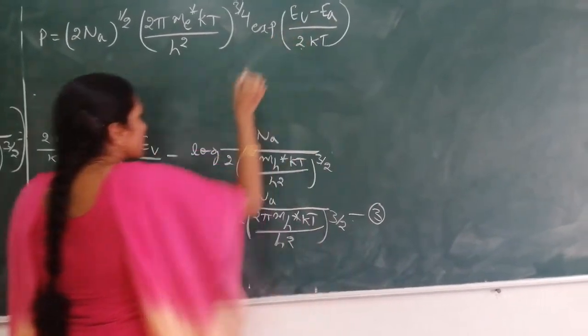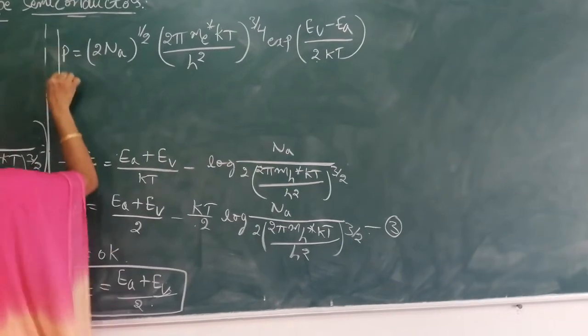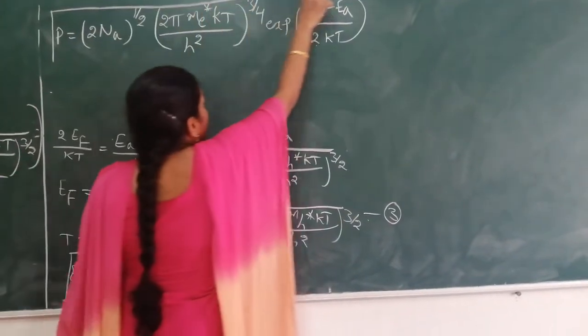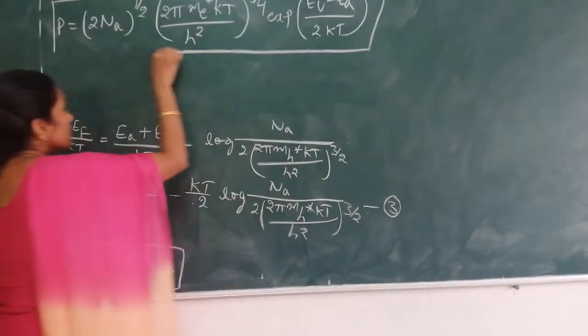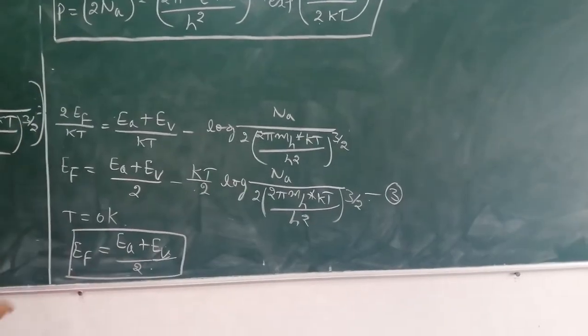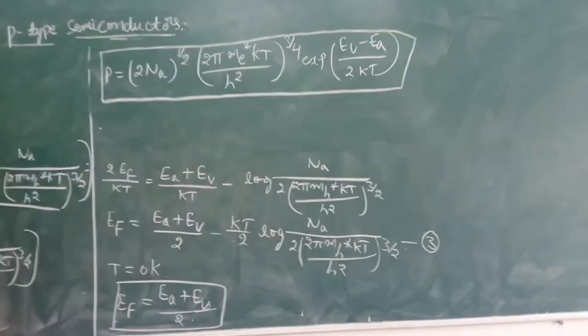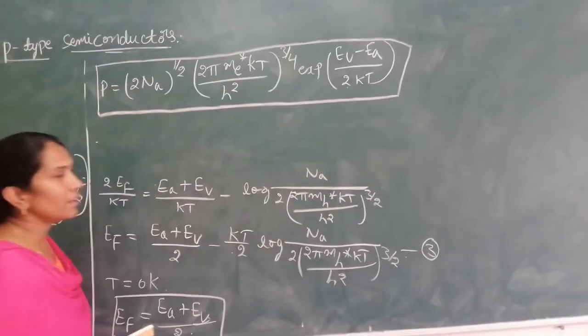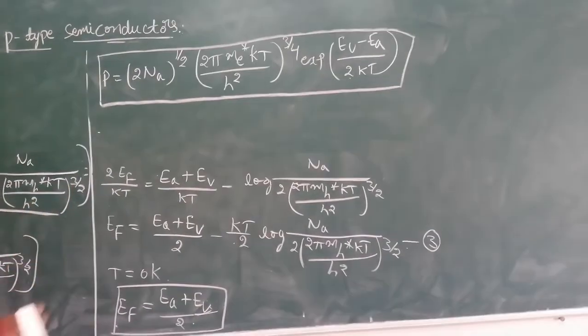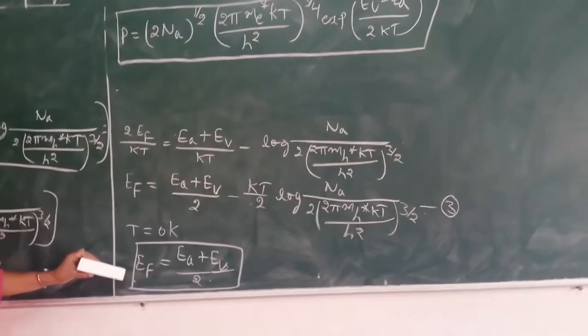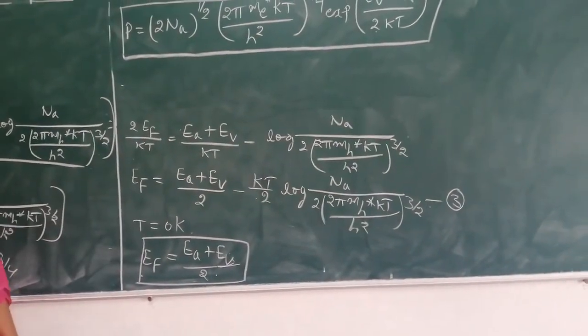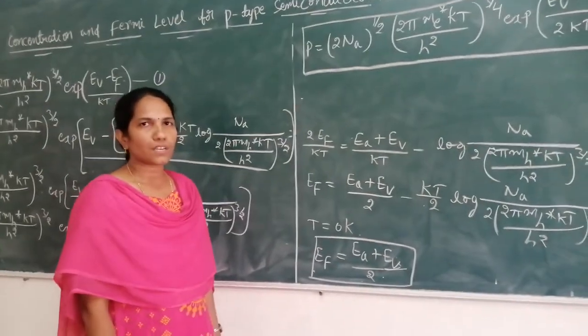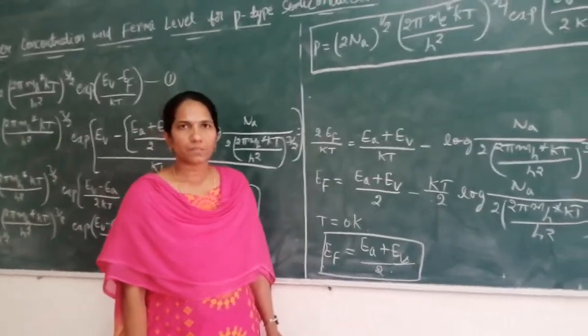So this is the expression we got for the carrier concentration for p-type semiconductors: (2Na)^(1/2) (2π mh* kT/h²)^(3/4) exp[(EV − EA)/2kT]. This is the carrier concentration, and the Fermi level is (EA + EV)/2. So this is about the carrier concentration and Fermi level for p-type semiconductors.